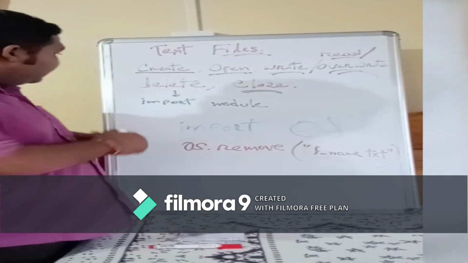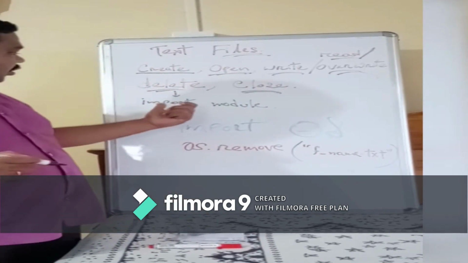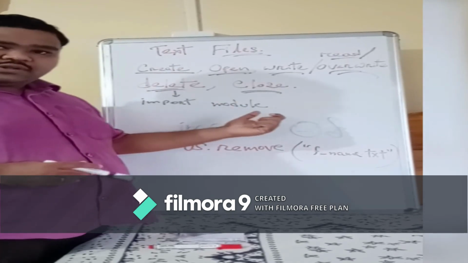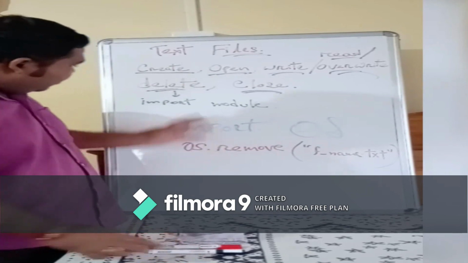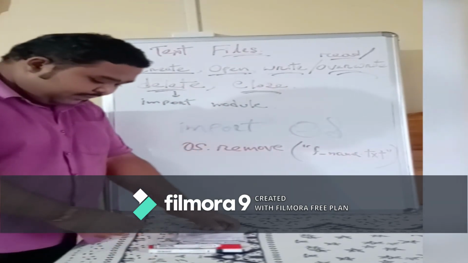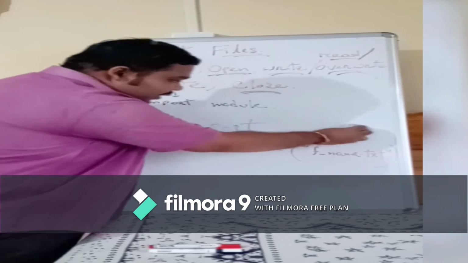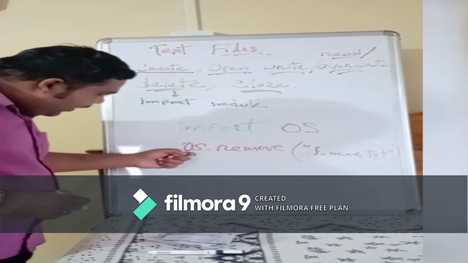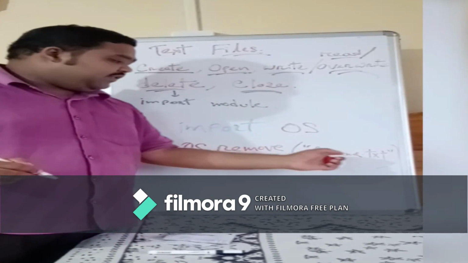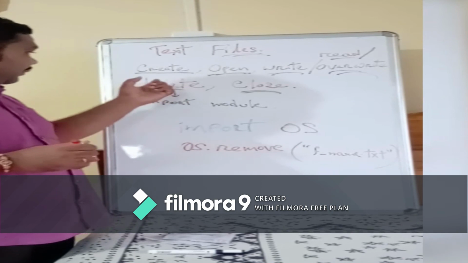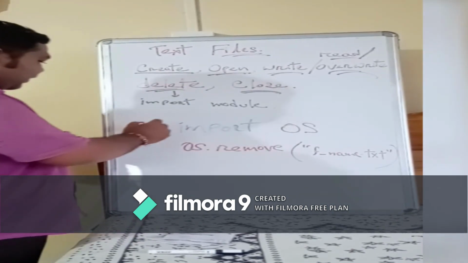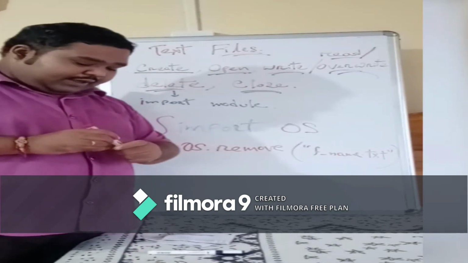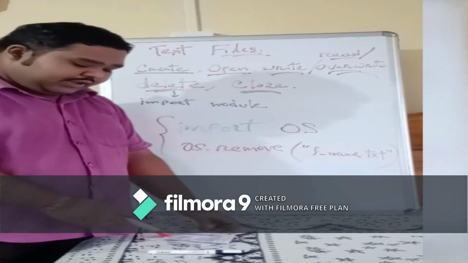So last is delete. So as I just told, for deleting you need to import some header file. यहाँ पे header नहीं बोलते, module बोलते हैं उसे. Similar to header. So what is the module? Import os. If it's not clear to you, I am writing it again. Import os. os dot remove file name. कौन सा वाला फाइल को आप डिलीट करना चाहते हैं? परमानेंटली डिलीट करना चाहते हैं. Syntax for permanent deletion: import os, os dot remove file name, and this is the extension text file, so .txt.